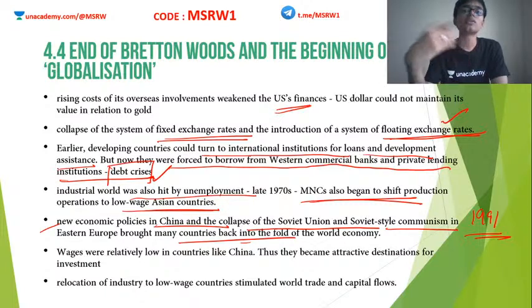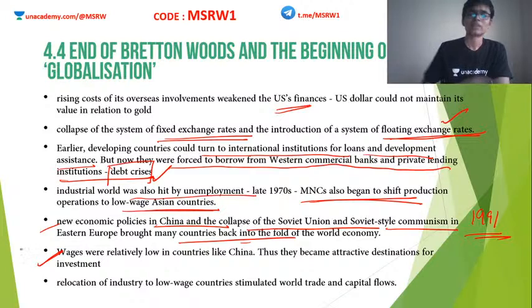Okay, once the Soviet Union collapsed, most of the Eastern European nations, which were actually under the Soviet Union, became independent. They changed their economic setup. They became democratic. They started taking on capitalistic methods of economy, etc. So many new countries came to the world economy. Okay, in China, wages were relatively low.